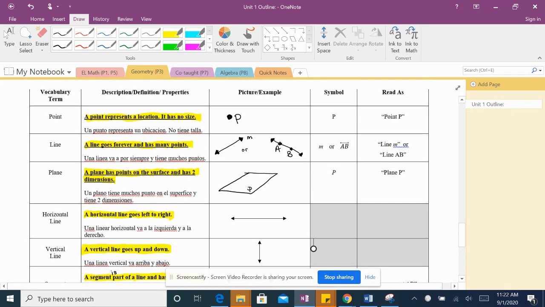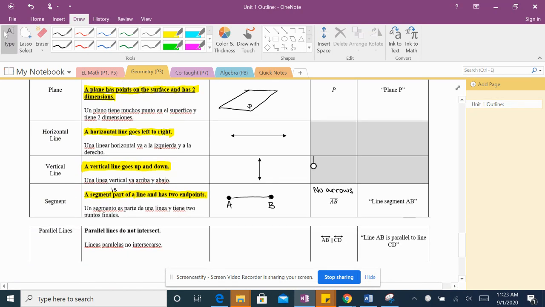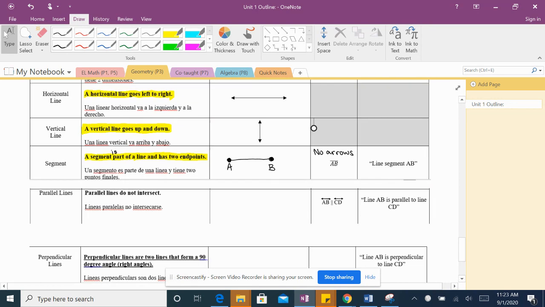If we had arrows, it would be a line. That is the difference. Este es la diferencia entre una línea y un segmento. Líneas tienen flechitas y segmentos no hay flechitas.